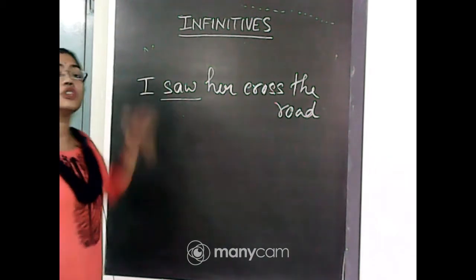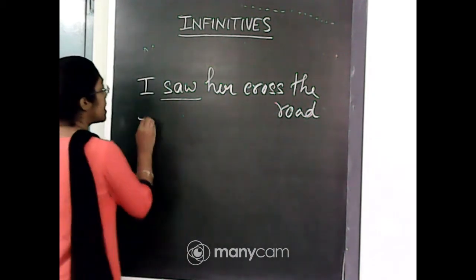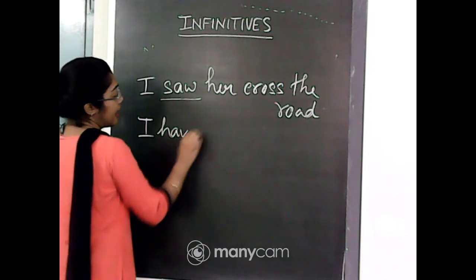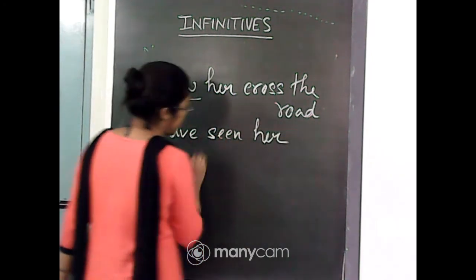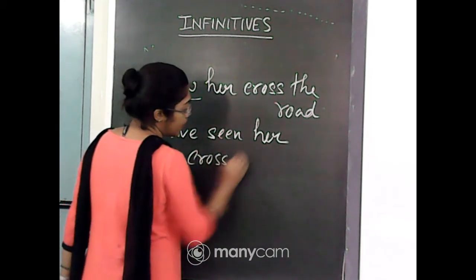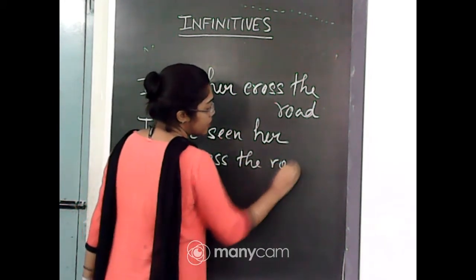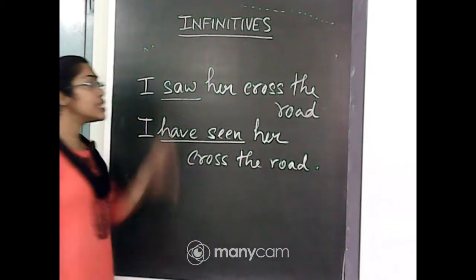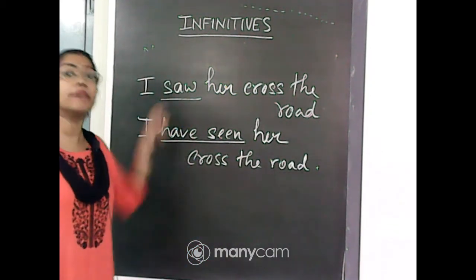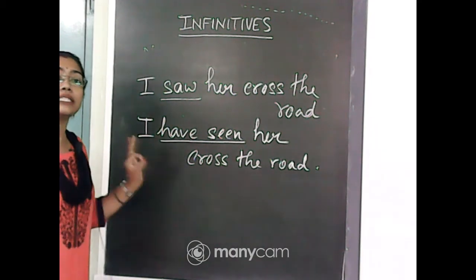I can also use another sentence. I have seen her cross the road. See, both the sentences have a similar meaning, only the difference is in the tense.